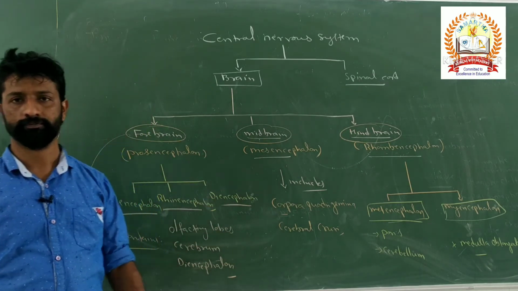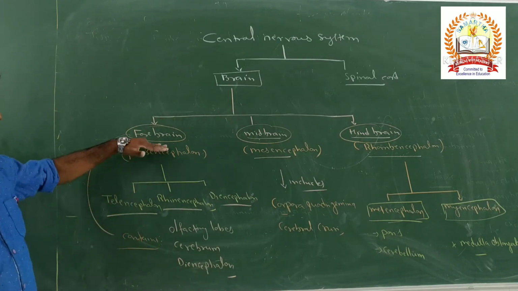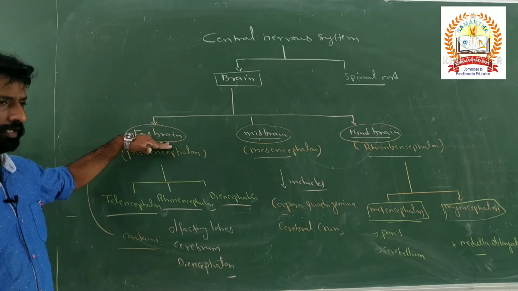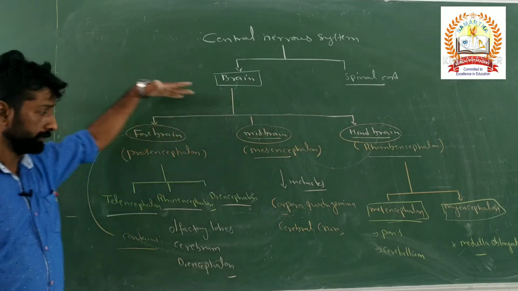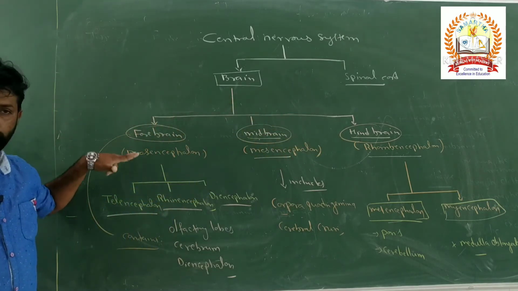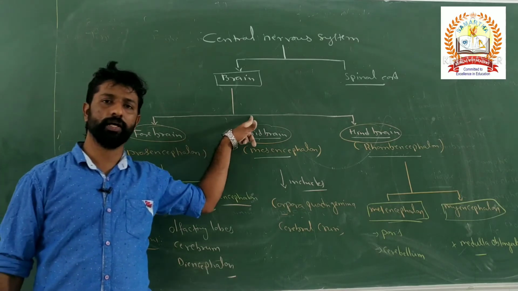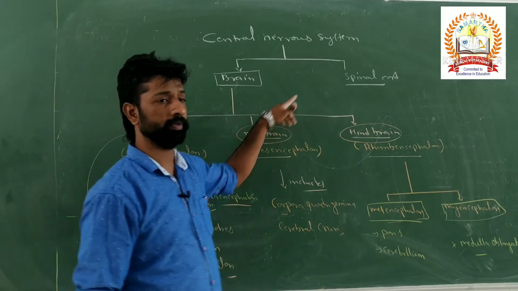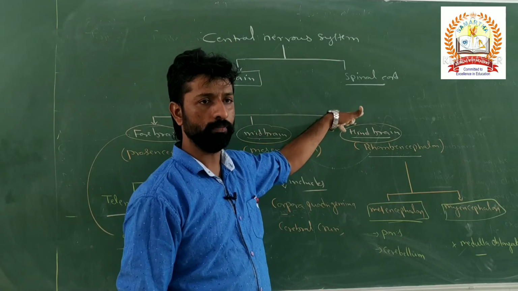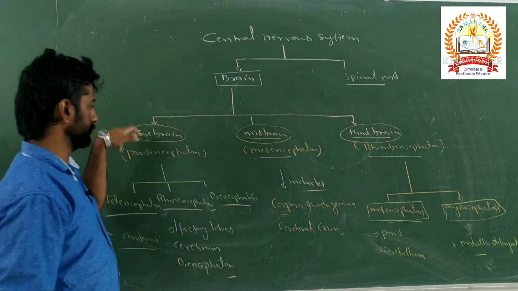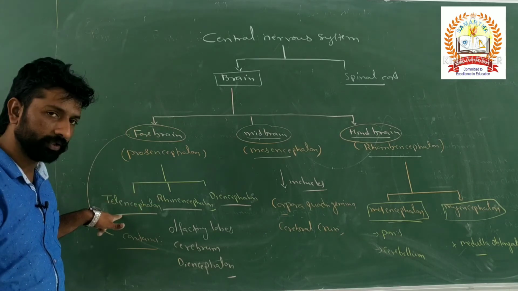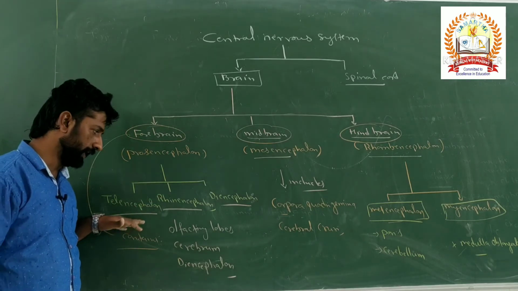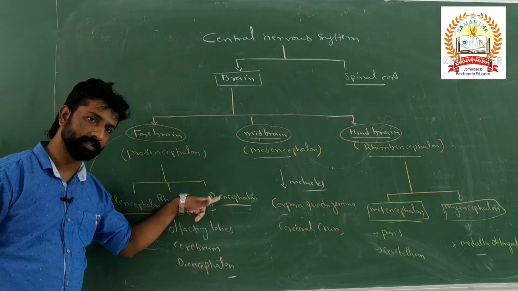So this is the schematic representation of the divisions of the human brain. How many basic divisions are there? Only three: forebrain, midbrain and hindbrain. Forebrain is called prosencephalon, midbrain is called mesencephalon, hindbrain is called rhombencephalon. And the forebrain is divided into three parts: telencephalon, rhinencephalon, diencephalon.